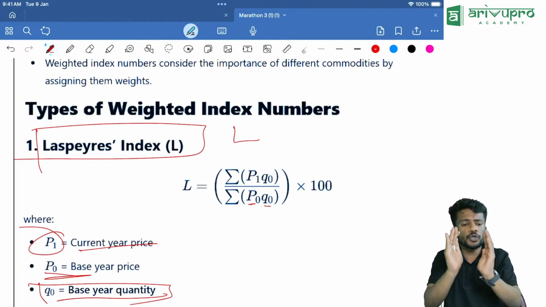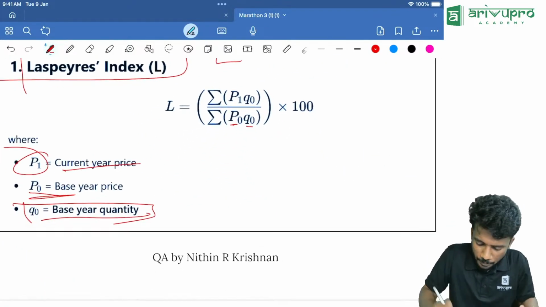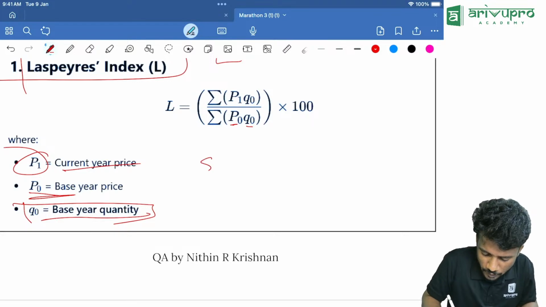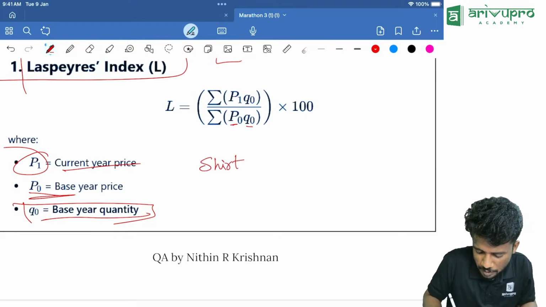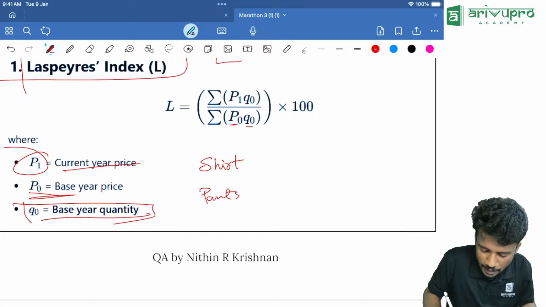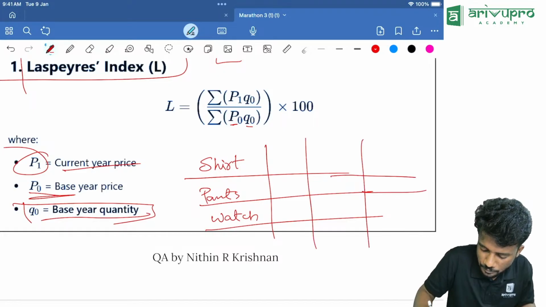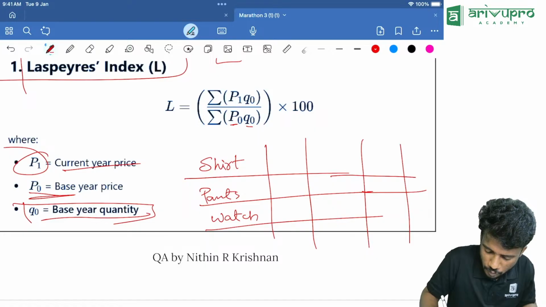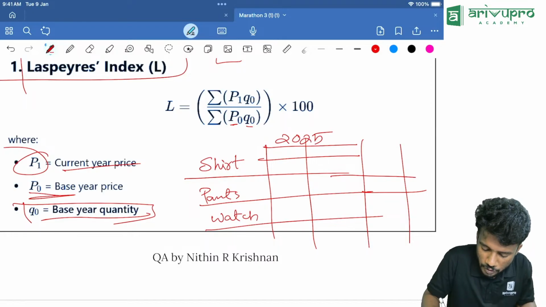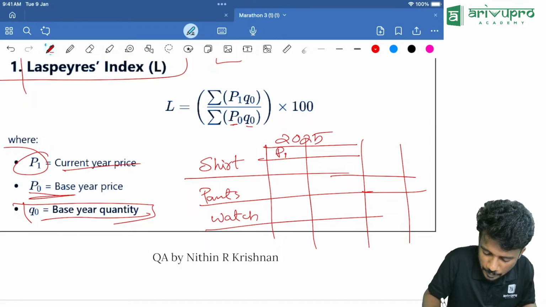I will just show you one example. Okay, people, let it be like this. We are not going away from shirt, pants and watch. Now I'll add everything. Let this be 2025, so the price is mentioned here, P1, and Q1 is mentioned.